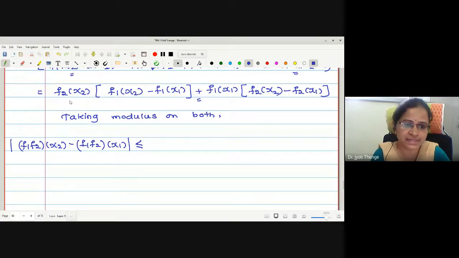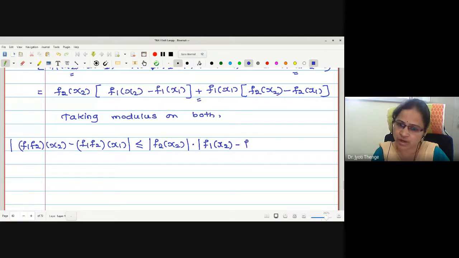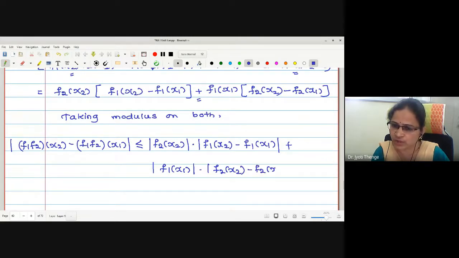And I will separate the modulus over the product also. Therefore, I will write individual terms separately: mod f2 x2 into mod f1 x2 minus f1 x1, added with mod f1 x1 as it is into mod f2 x2 minus f2 x1.